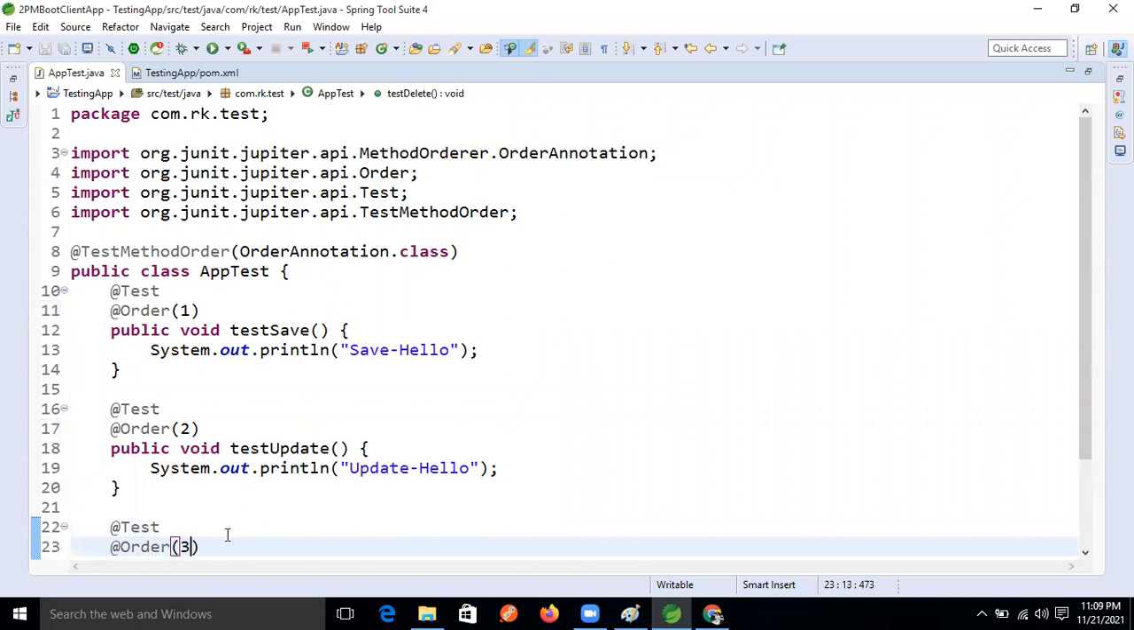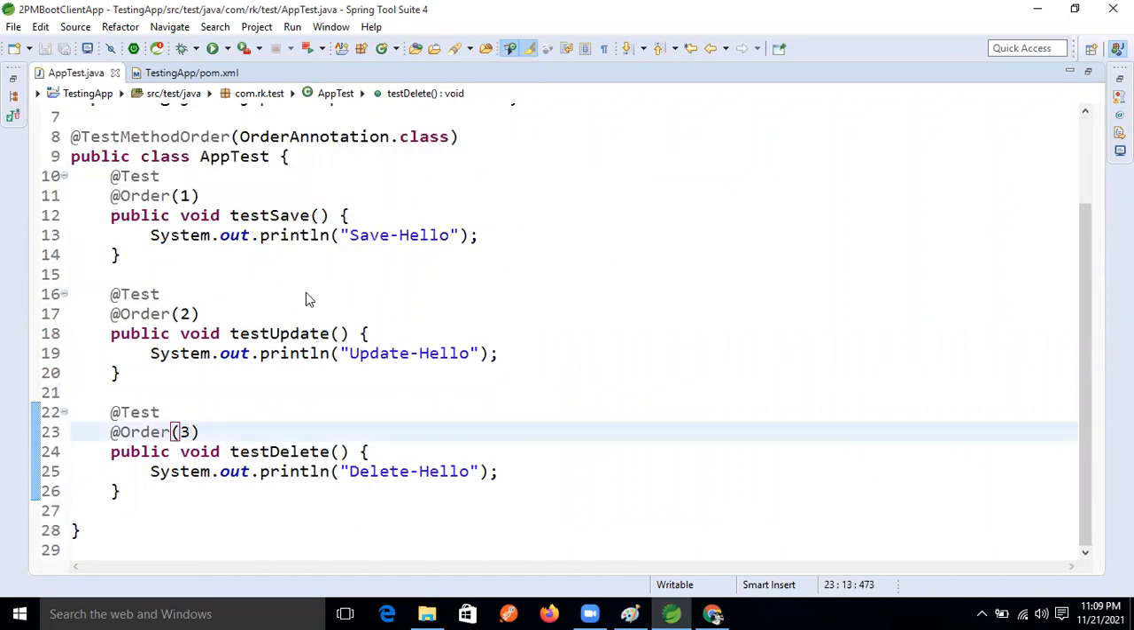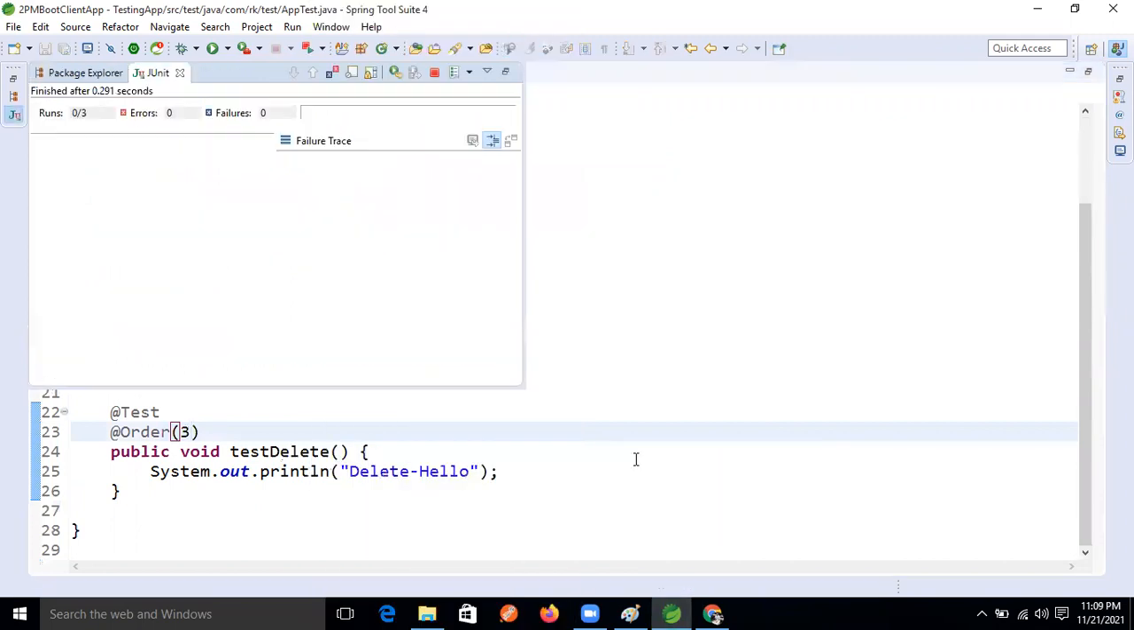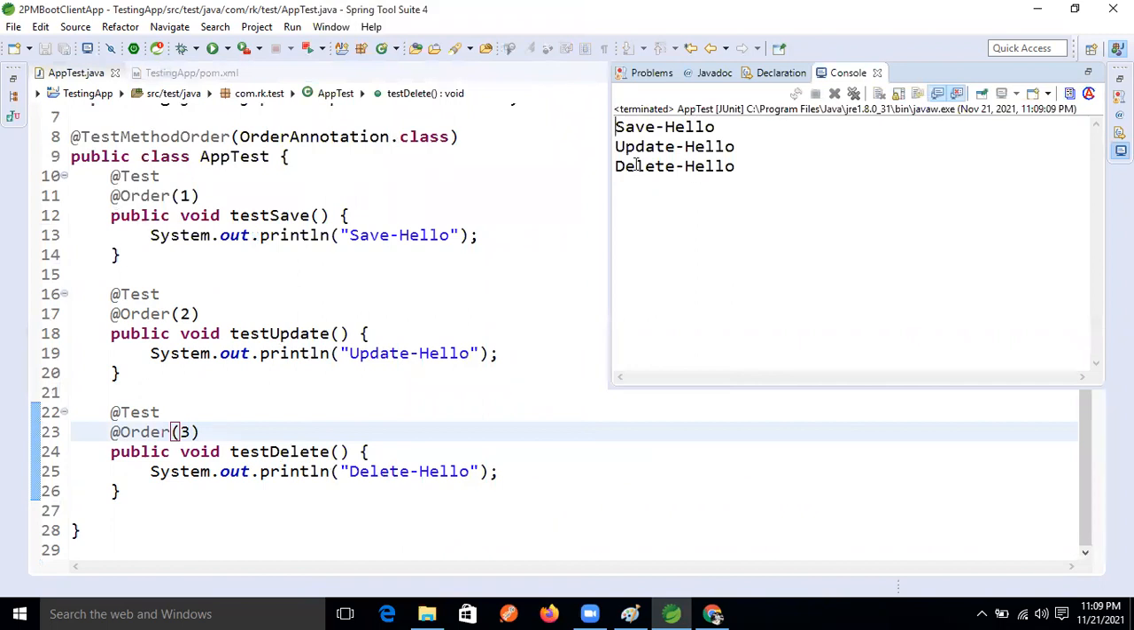Now fine, guys. So see this. Okay, now run the application this time. See this. This time we are getting save, update and delete in the order. Yes, fine now, guys. Okay, good.